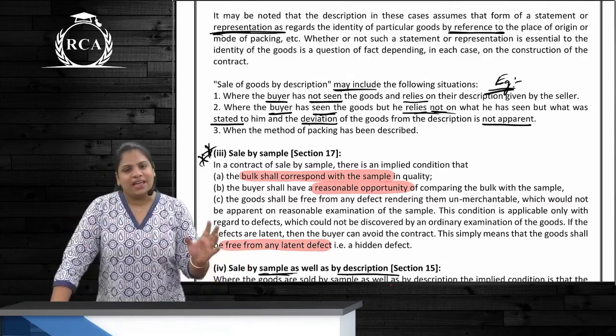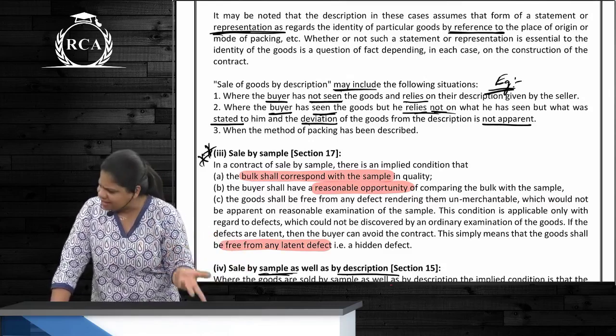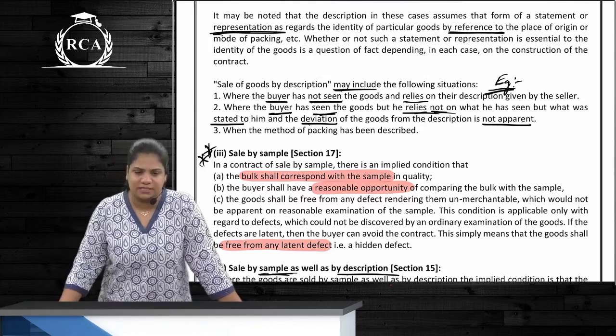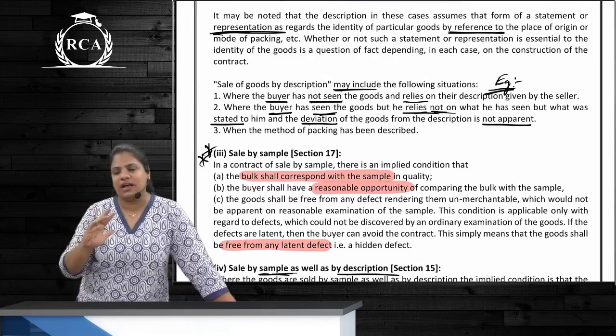Last case, I wanted 10 kgs of gulab jamun to be packed as 1 kg in each box. If the seller has packed it as a single 10 kg box, can I resign the contract? Yes, because it is not as per description. Method of packing was specified, correct? So, reaping machine, antique flower vase, and last is gulab jamun, right?